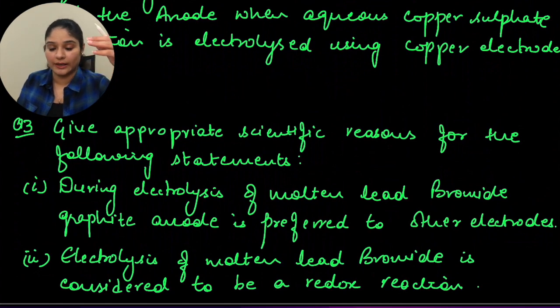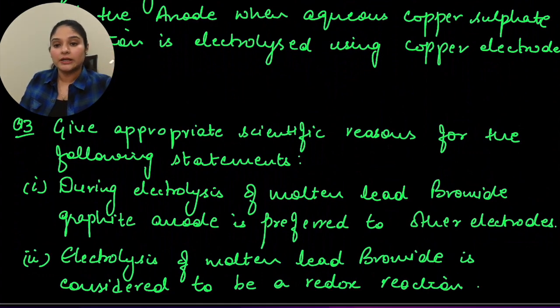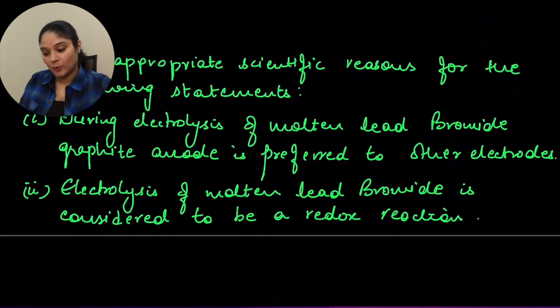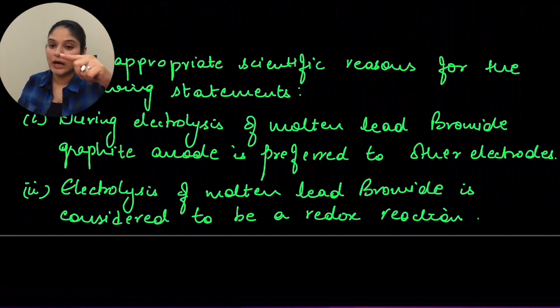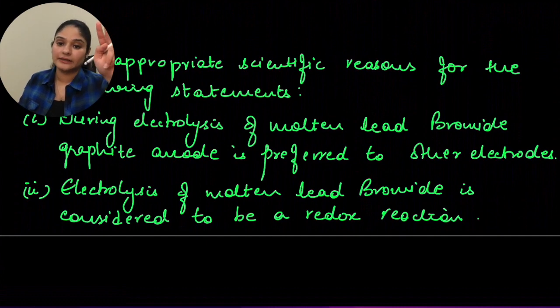And which area are we trying to avoid the interference of graphite in? It is the bromine vapors, because when you have lead bromide you'll end up getting bromine vapors at the end, and graphite will not interfere or chemically react with bromine. That is the reason we prefer graphite. The next is electrolysis of molten lead bromide is considered to be a redox reaction. The reason is that at cathode you have reduction happening, at anode you have oxidation happening. Both of the reactions are happening simultaneously. That is the reason we can also consider this a redox reaction.